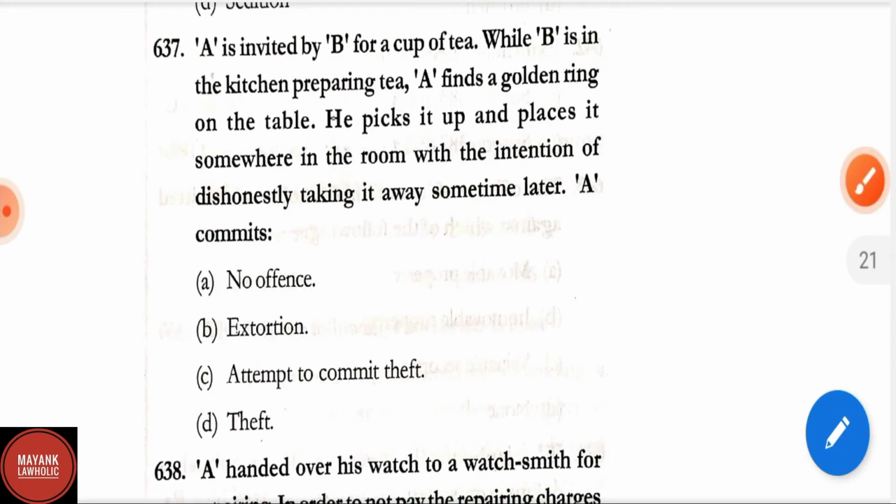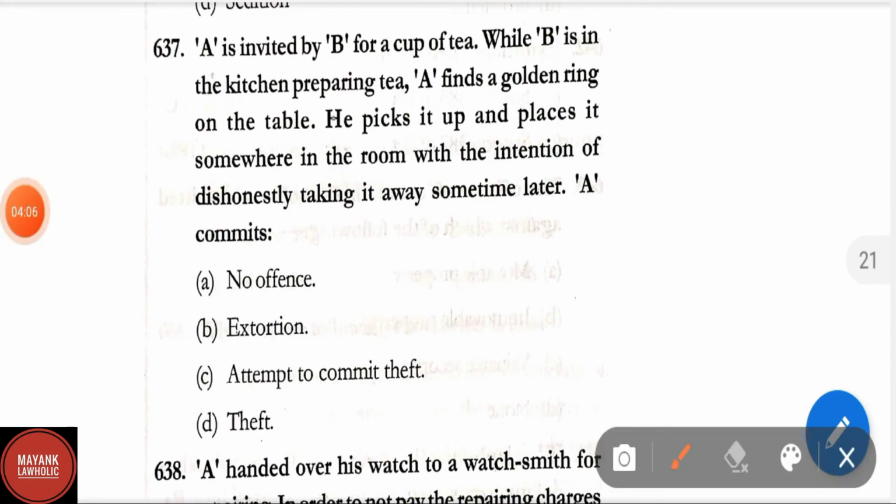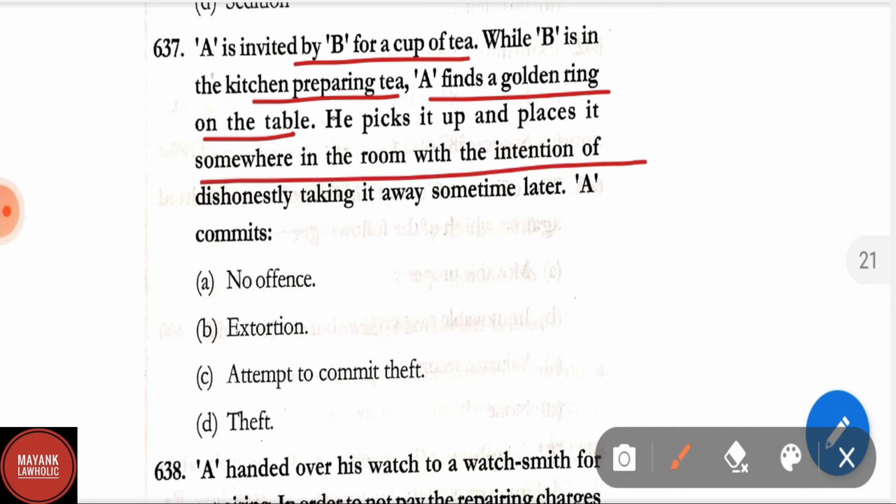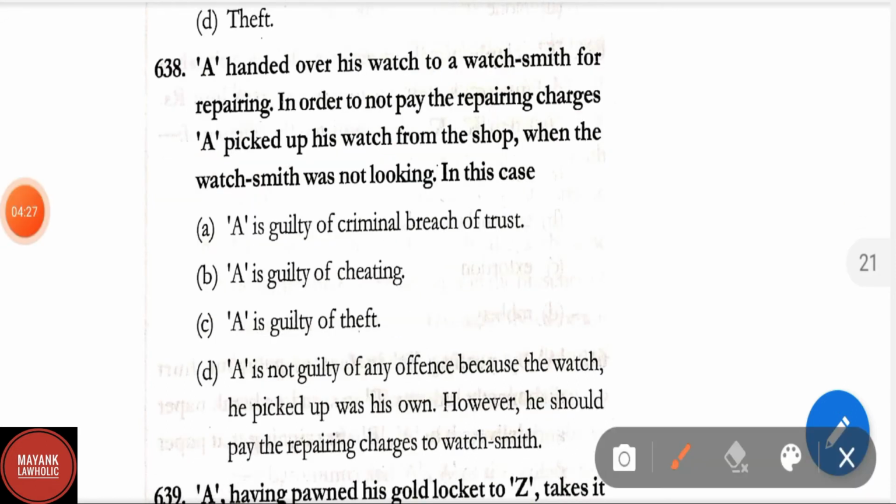Question number 637. A is invited by B for a cup of tea. While B is in the kitchen preparing tea, A finds a golden ring on the table. He picks it up and places it somewhere in the room with the intention of dishonestly taking it away sometime later. A commits theft.